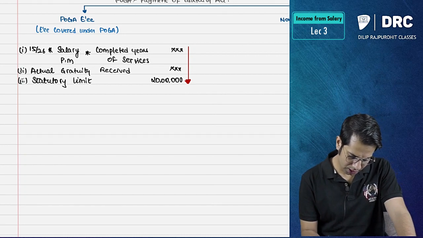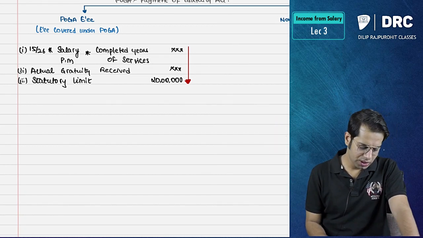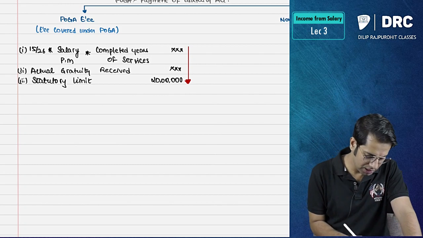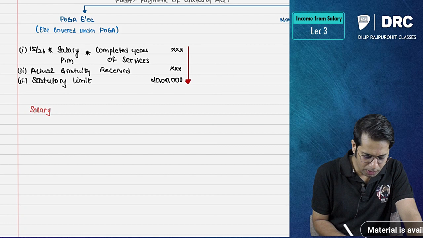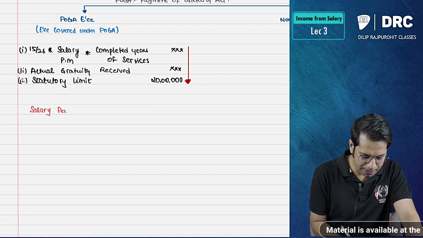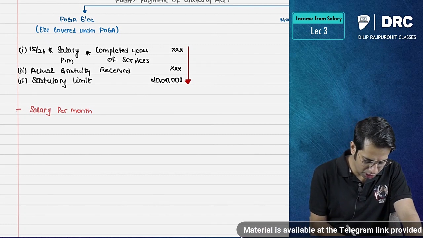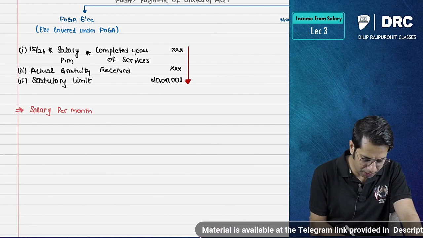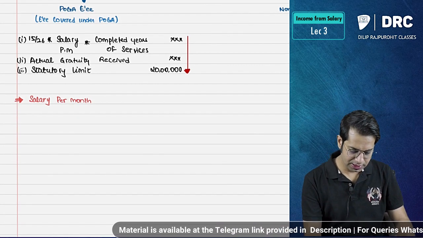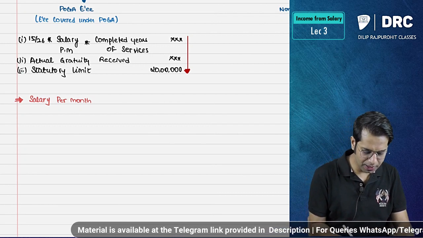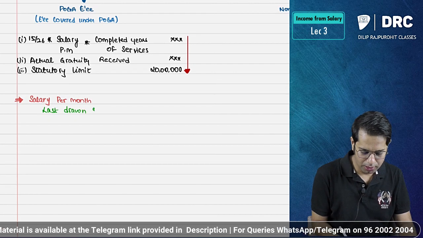Sir, I have a question. What is your question? Sir, you said salary per month. You said 15/26 into salary per month. Sir, what do you mean by this salary per month, sir? What is the meaning of salary per month? Sir, can you please tell us what do you mean by this salary per month? Sure. Over here, salary per month means what, sir? Salary per month means last drawn